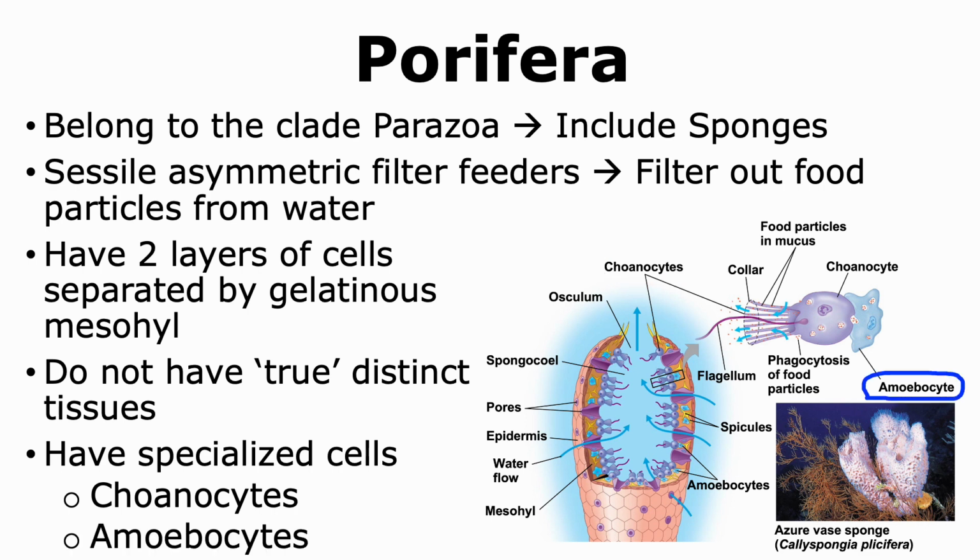They also have amoebocytes, which are cells that move around the body of the sponge and provide nourishment as well as perform other functions in the sponge. And hence, sponges do have specialized cells and rudimentary tissues that allow them to survive.